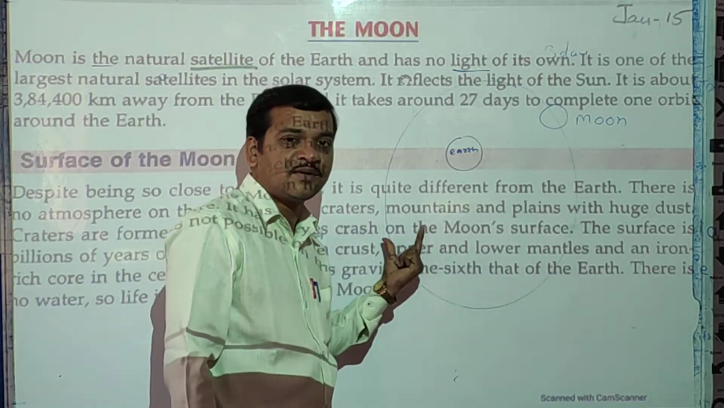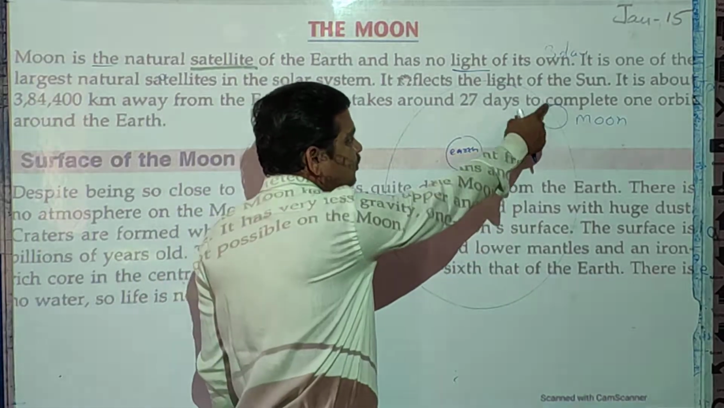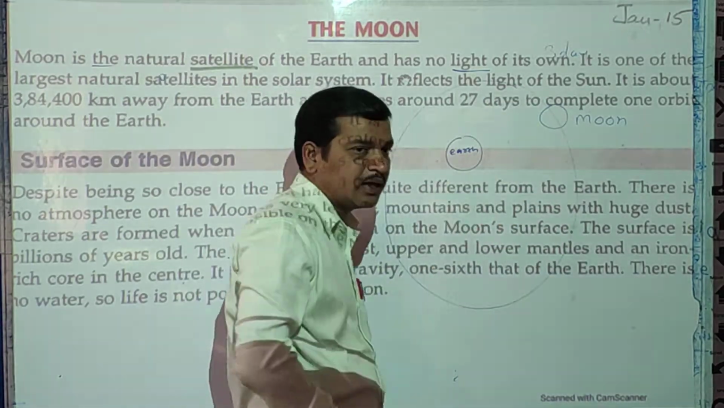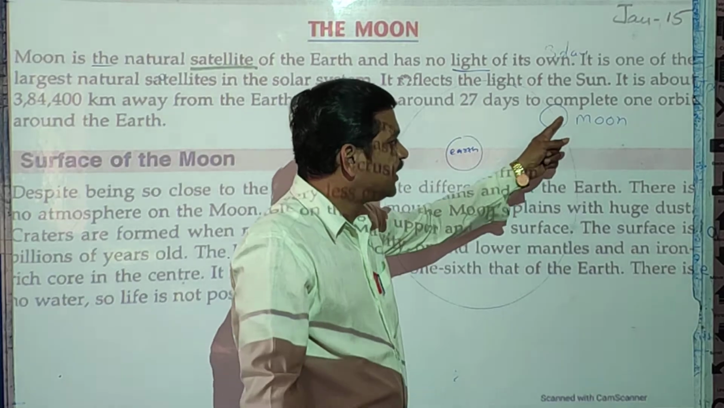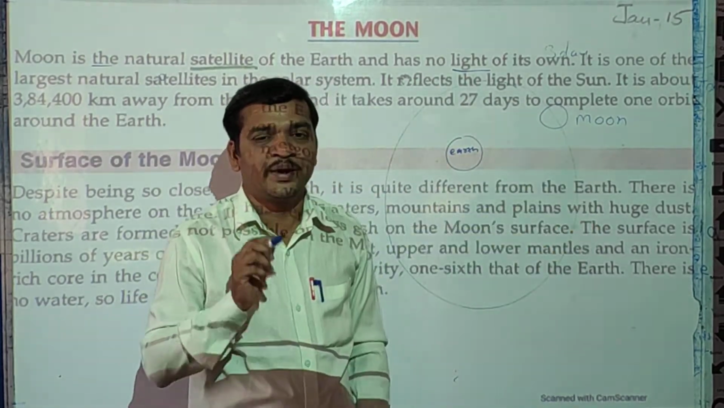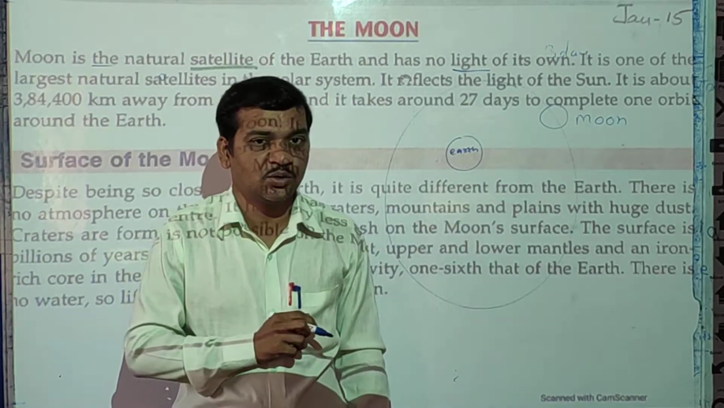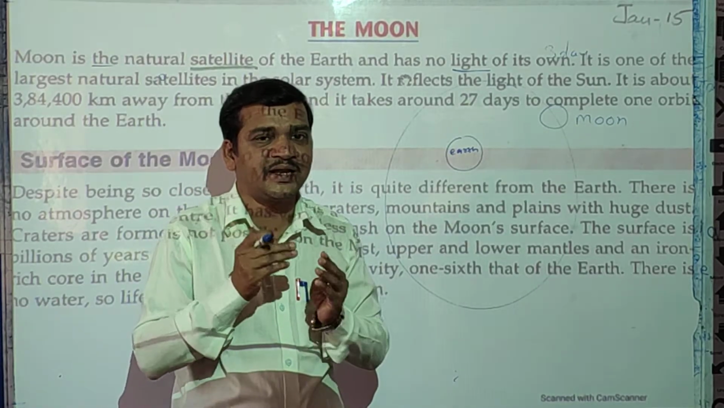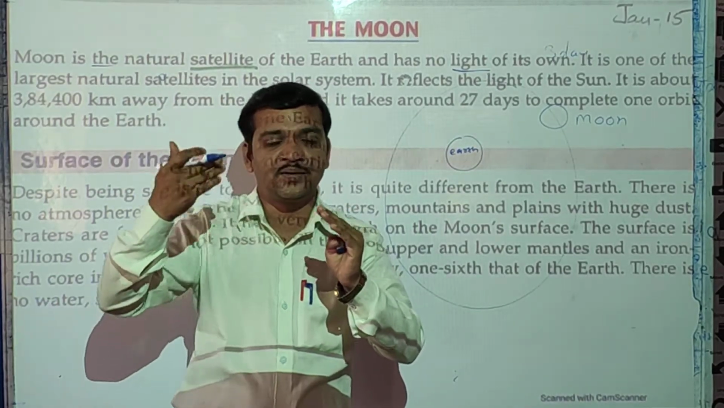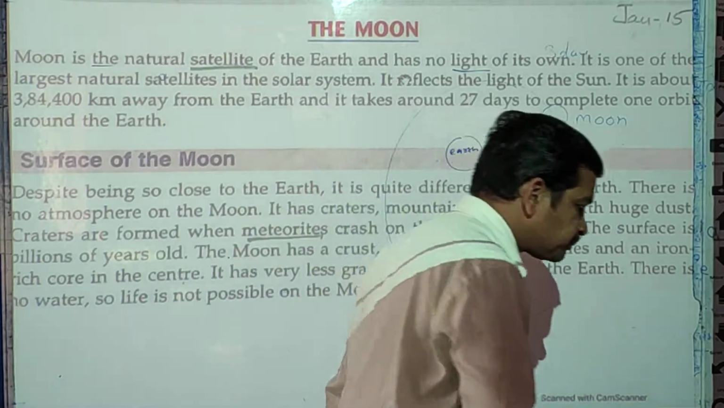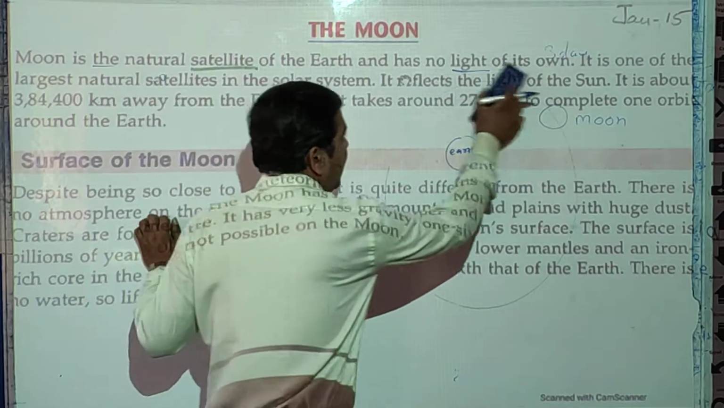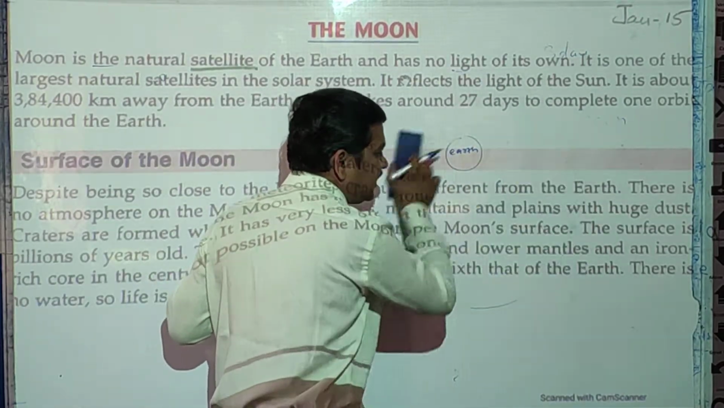Orbit means, students, a fixed path. So the moon uses a fixed path to revolve around the earth, and for one complete rotation around the earth, the moon takes 27 days. Okay students, so after 27 days the moon again starts the revolution around the earth. So that is called the revolution, students. Now the second thing, it has no light of its own.